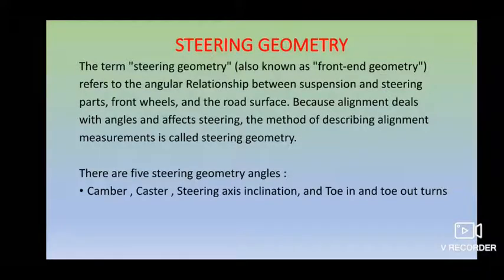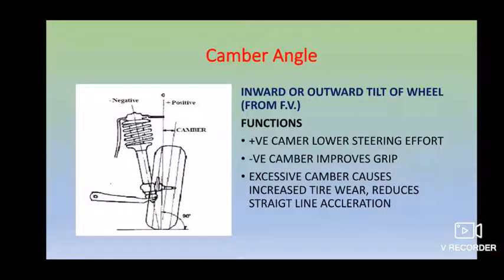So coming to camber, what is the basic definition, which has been asked many times in exams? What is a camber angle? If you observe the figure, you have the center line axis of your wheel, and another one, the center line of your kingpin. The inward or outward tilt of your wheel when you look from a front view is what we say is the camber angle.